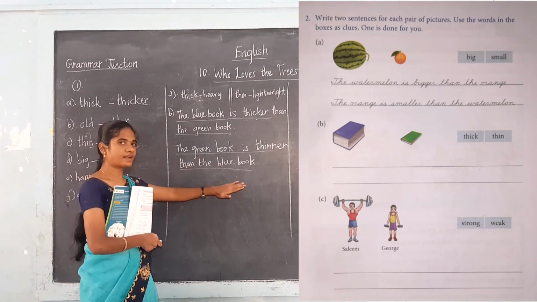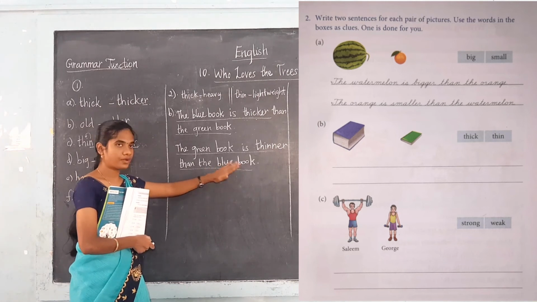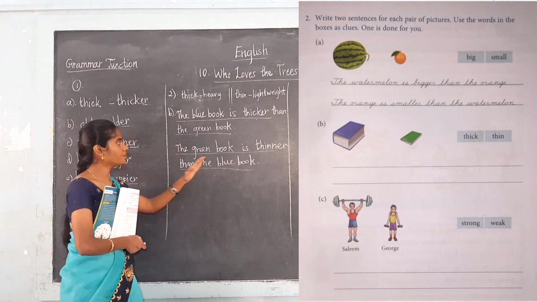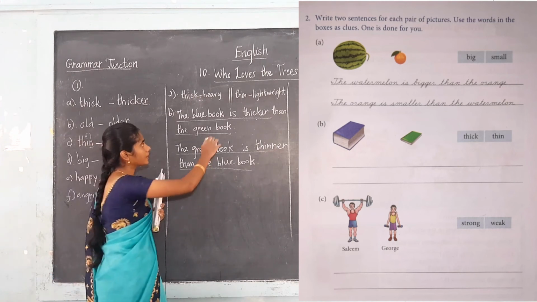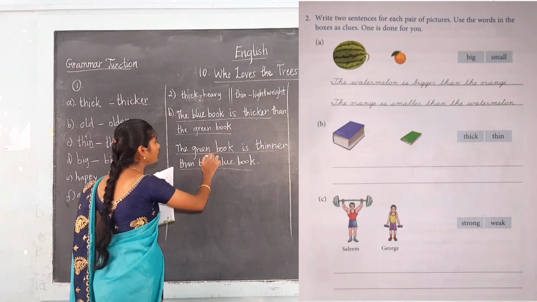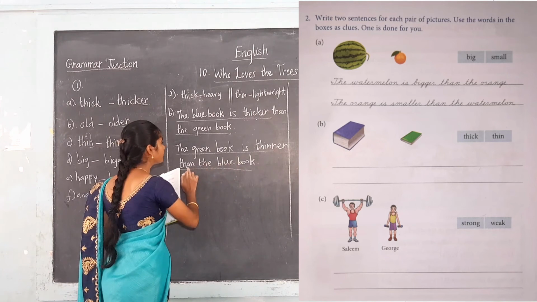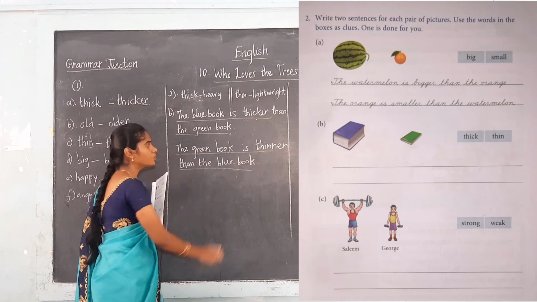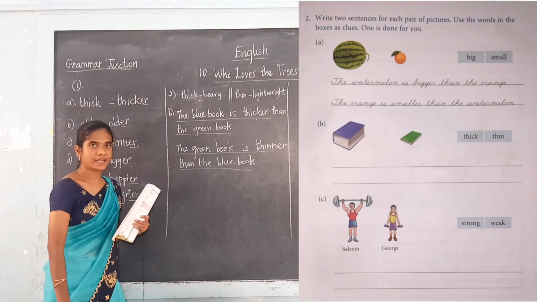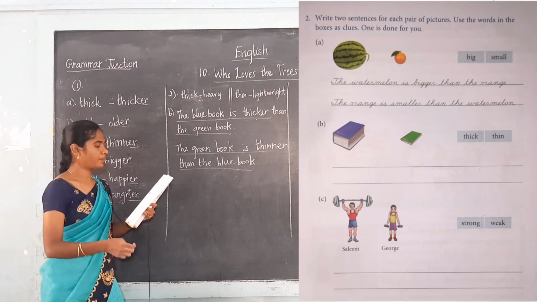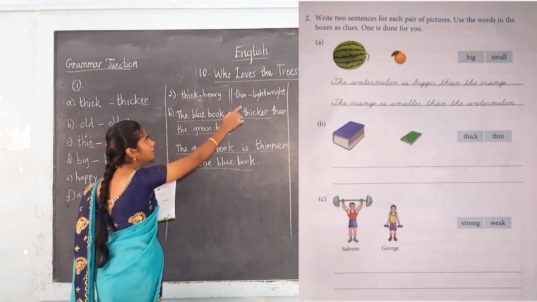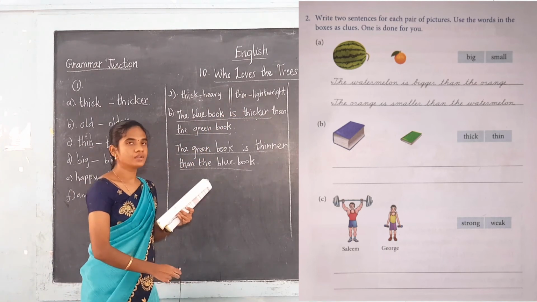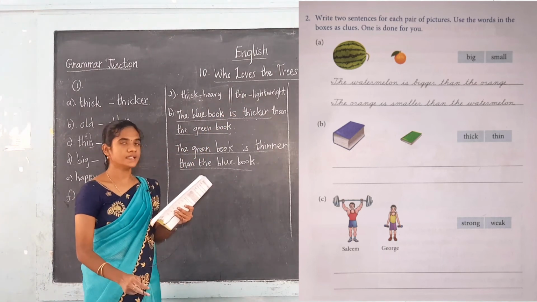Next, what we are comparing, like that we have to write on the next one. Okay, are you clear with this, students? First one, the blue book is thicker than the green book. Second one, the green book is thinner than the blue book. Have you understood? So you have to understand the meaning. Thick means heavy, thin means lightweight. If you know this only, you can write this easier.